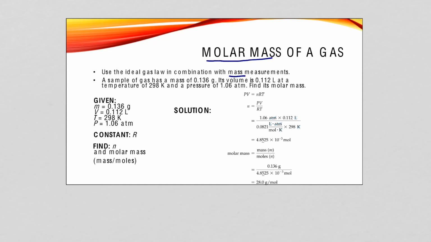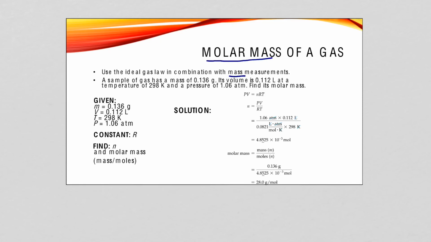So let's look here at our sample problem. We're given a sample of gas that has a mass of 0.136 grams. It has a volume of 0.112 liters at a temperature of 298 Kelvin and a pressure of 1.06 atmospheres. And we're asked to find the molar mass. So if we list out our knowns, we know our constant. Our goal here is first we have to find n, so we know everything except the moles.